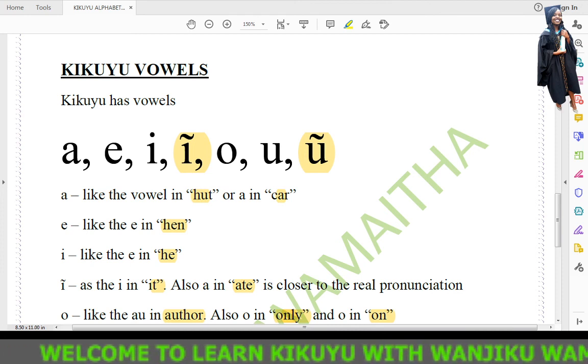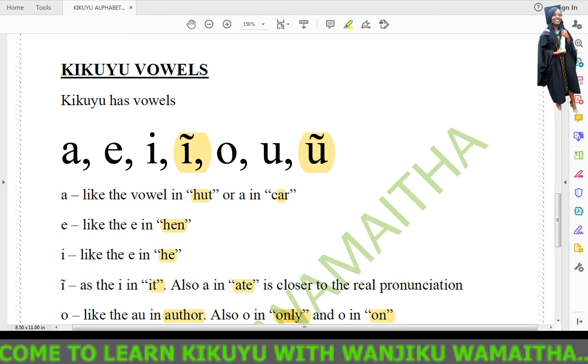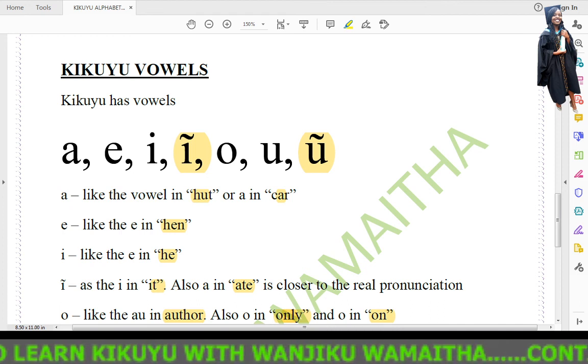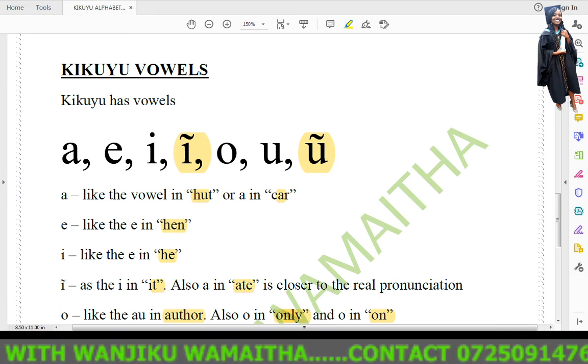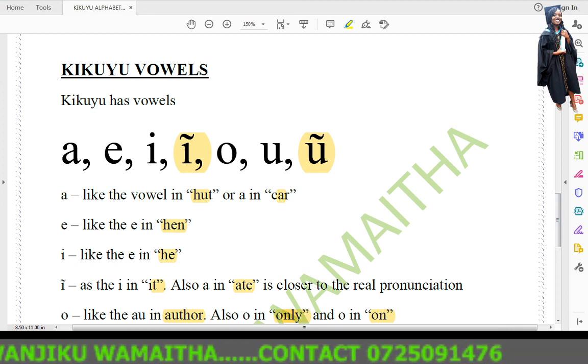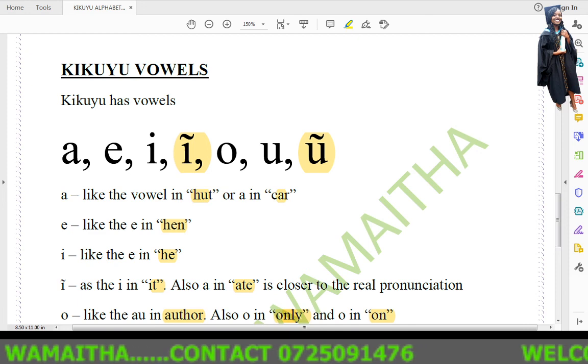My listener, we have come to the end of that lesson. I hope you have understood and gotten the 7 vowels of Kikuyu.